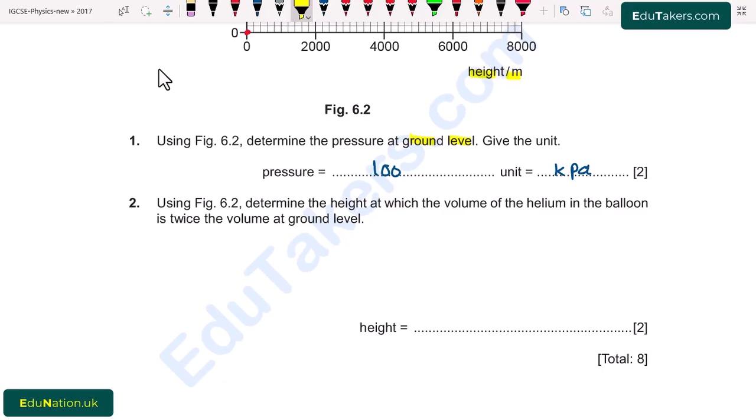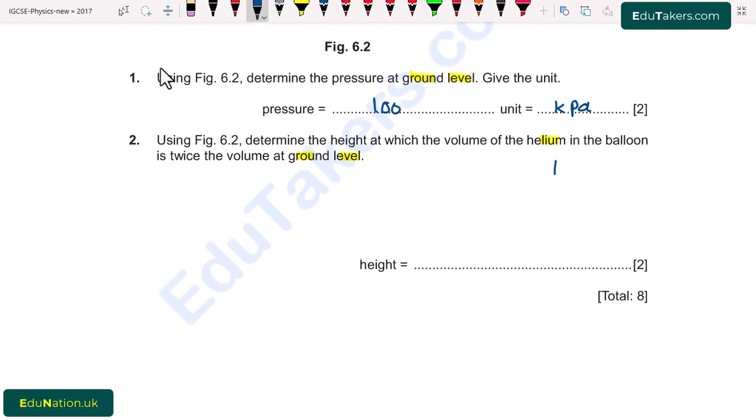Part 2. Using figure 6.2, determine the height at which the volume of helium in the balloon is twice the volume at the ground level. So here the volume is double. According to Boyle's law, the pressure will be half. I write here P is inversely proportional to V. When volume increases, pressure decreases.